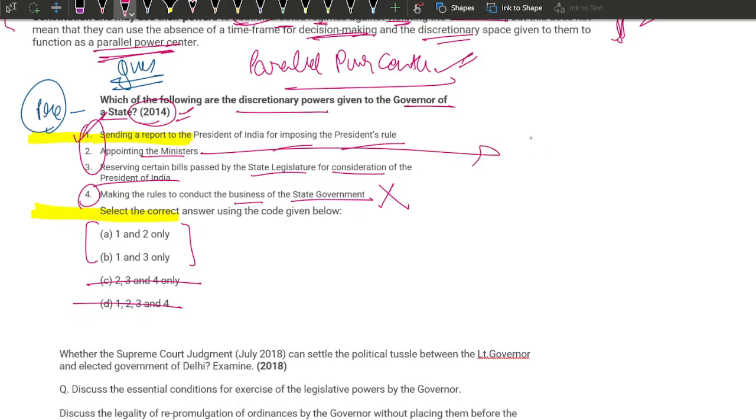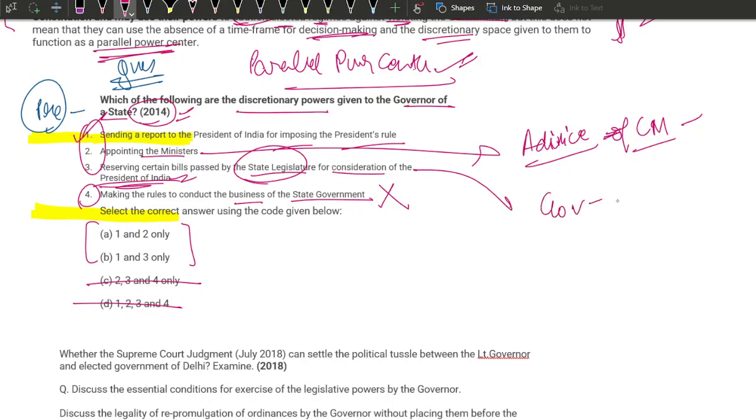We just saw in the article that he just works on the advice of the chief minister to appoint ministers. Let's look at the third one as well. Reserving certain bills passed by the state legislature for consideration of the President of India. We just saw this in the newspaper article as well. The governor can send a bill or an ordinance passed by the state legislature to the president for his review and remarks.